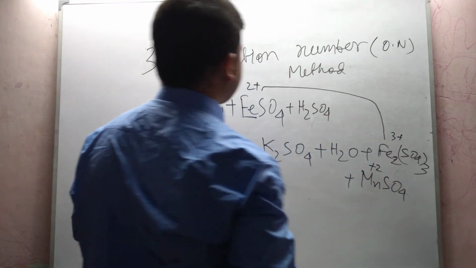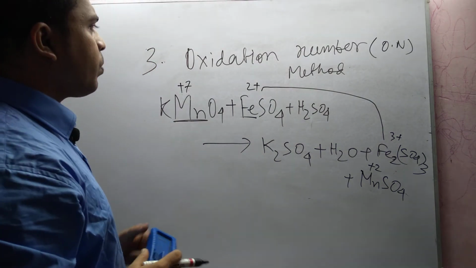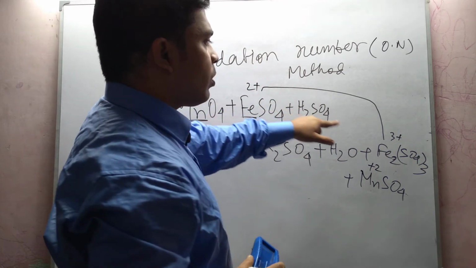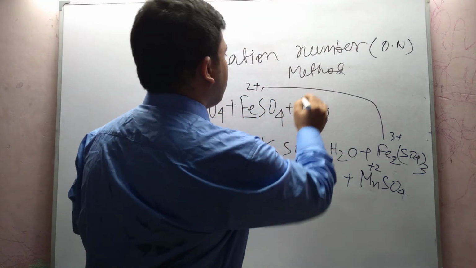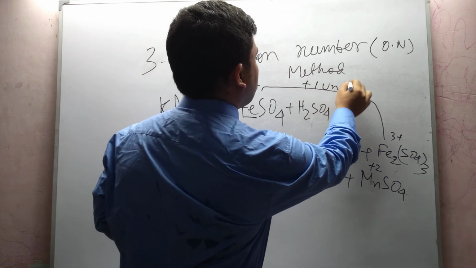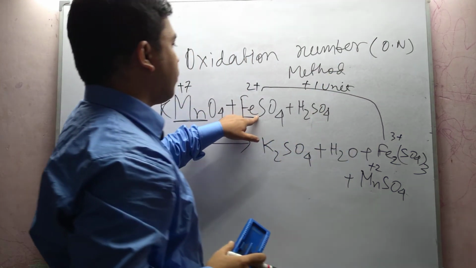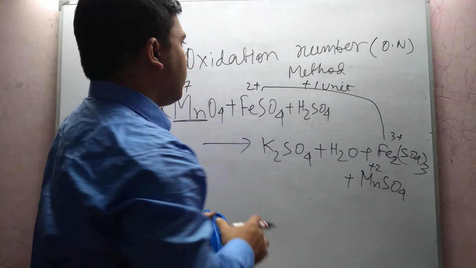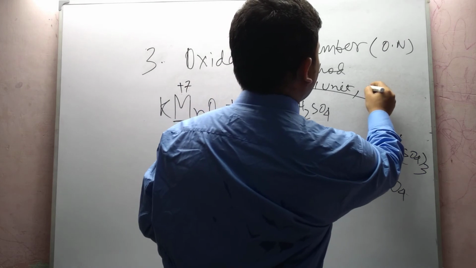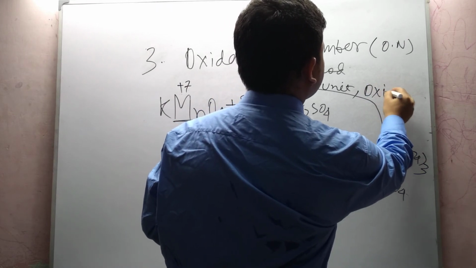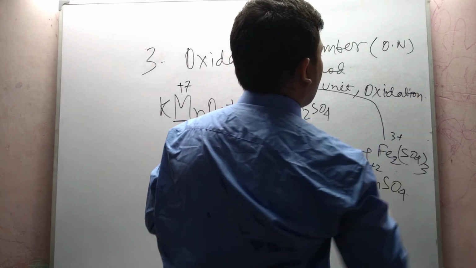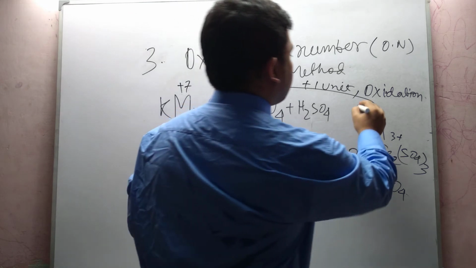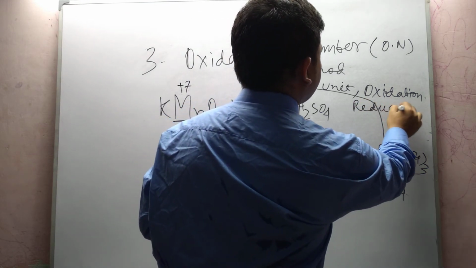So there is a 1 unit increase of oxidation number from ferrous to ferric, so we call it oxidation, and the species where oxidation takes place is called the reducing agent.